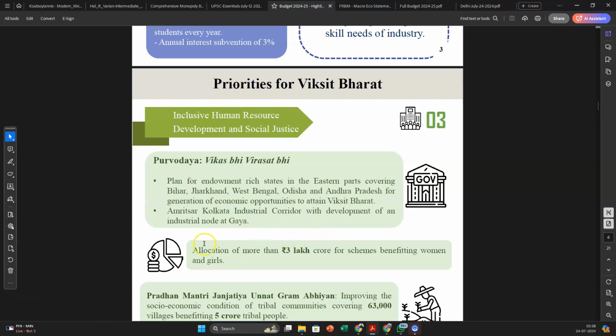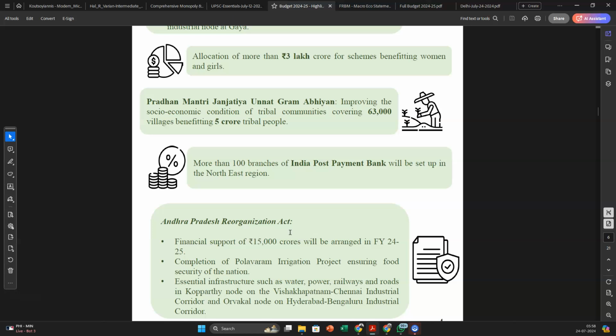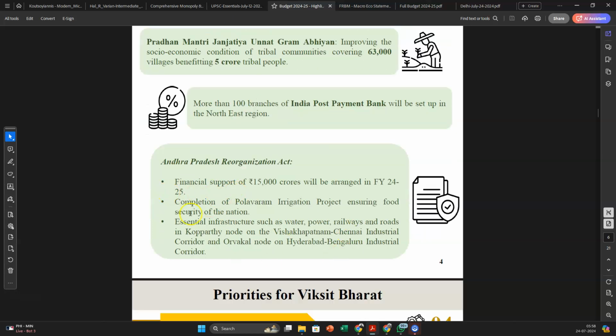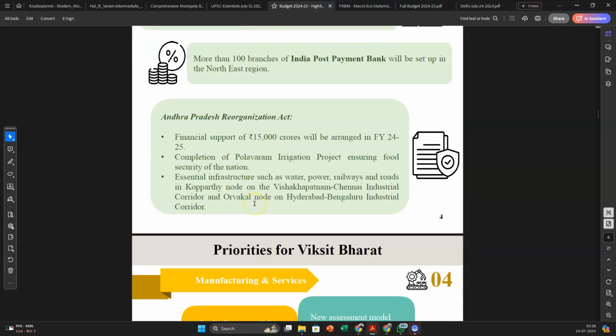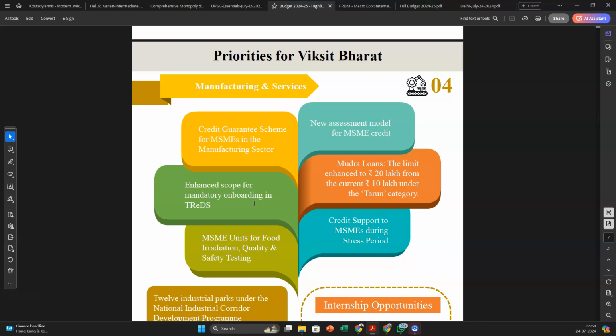Then Gaya is now being converted into an industrial node in the Amritsar Kolkata industrial corridor, again because of JDU. Then you can read all of this. A new capital is also being constructed, and financial support is being given to Andhra Pradesh through TDP. The manufacturing and services credit guarantee scheme for the manufacturing sector is already there.